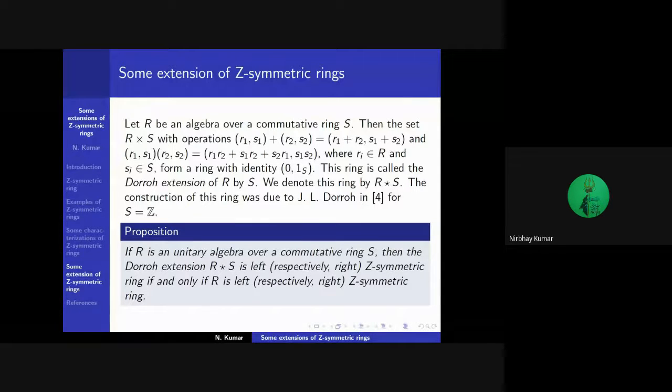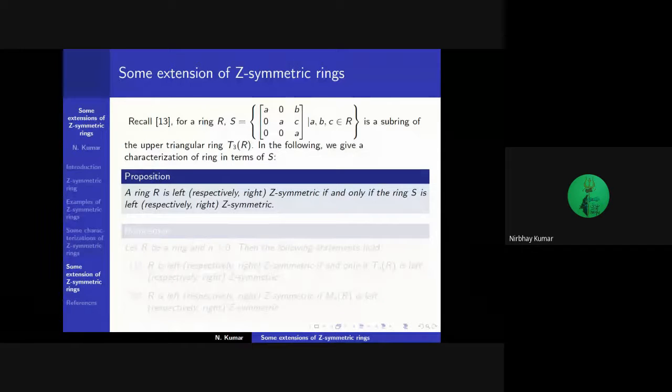We prove that if R is a unitary algebra over a commutative ring S, then the Dorroh extension R ⋆ S is left just symmetric if and only if R is left just symmetric. Recall that for any ring R, S, the collection of all upper triangular 3×3 matrices whose diagonal entries are the same and whose (1,2) entry is 0, is a subring of the upper triangular matrix ring T3(R). Now we have a characterization of the ring R in terms of S. We prove that a ring R is left just symmetric if and only if the ring S is left just symmetric.